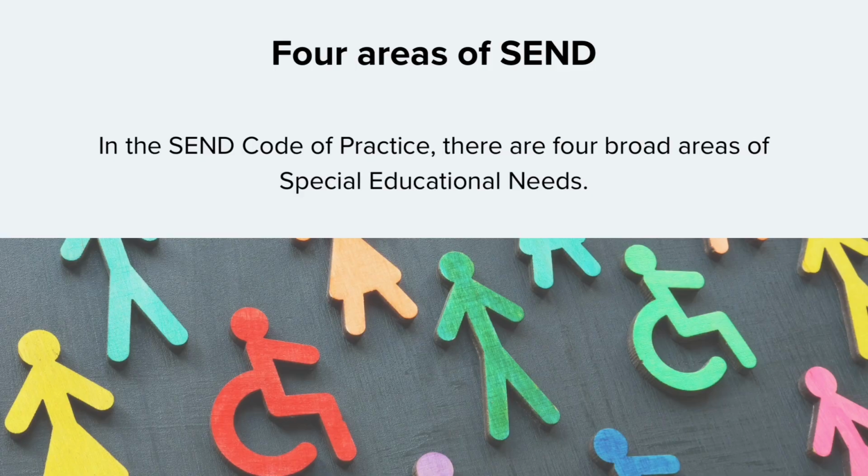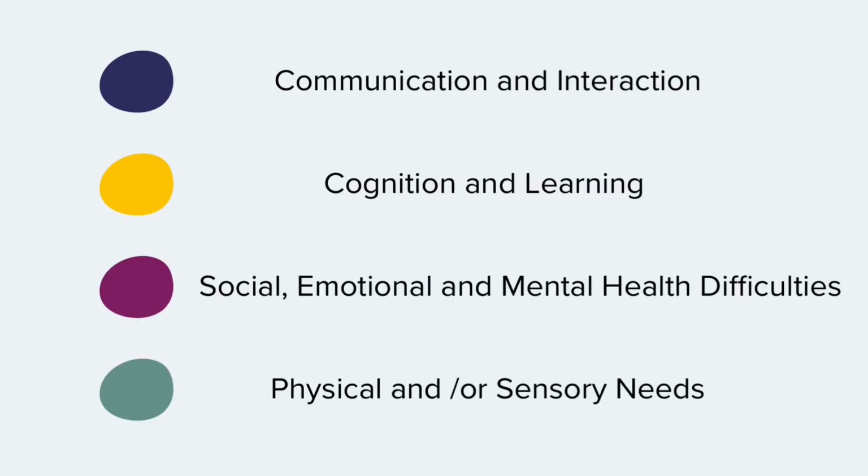In this video we will provide you with a simple overview of the four areas of the SEND Code of Practice. There are four categories of need as defined in the SEND Code of Practice. 1. Communication and interaction. 2. Cognition and learning. 3. Social, emotional and mental health difficulties. 4. Physical and/or sensory needs. In this definition, sensory needs relates to children and young people who have a hearing loss or vision impairment.